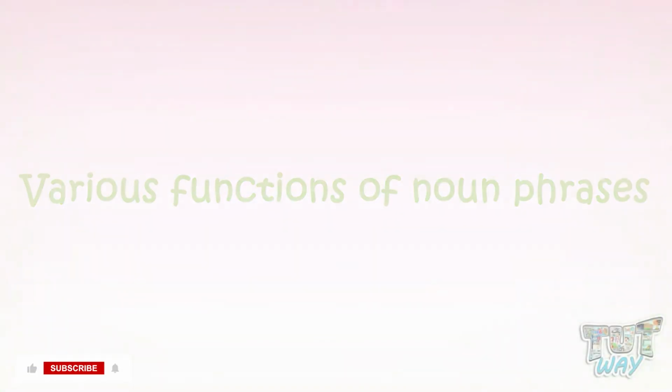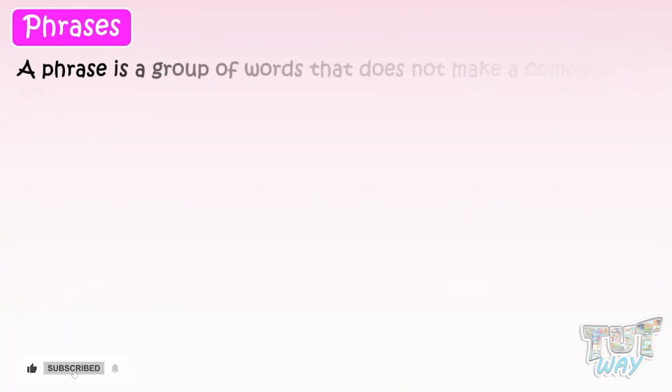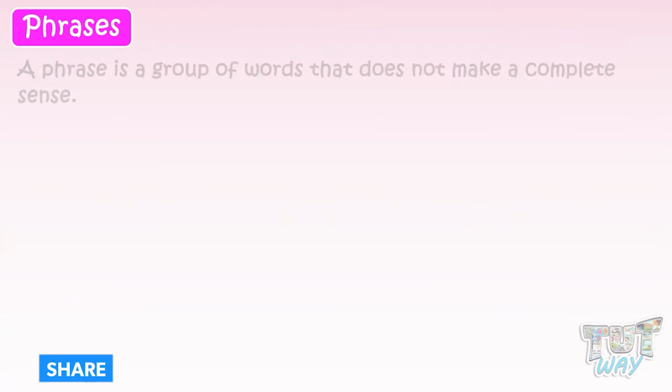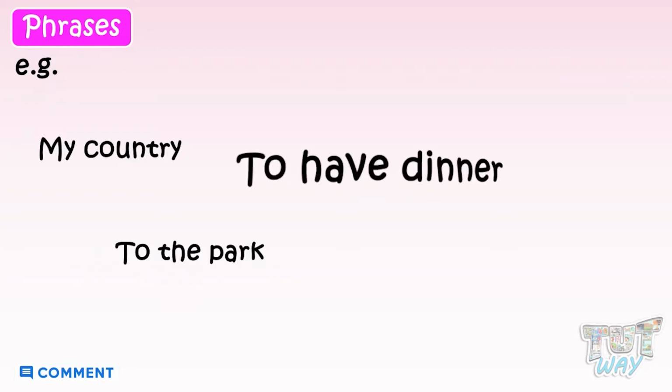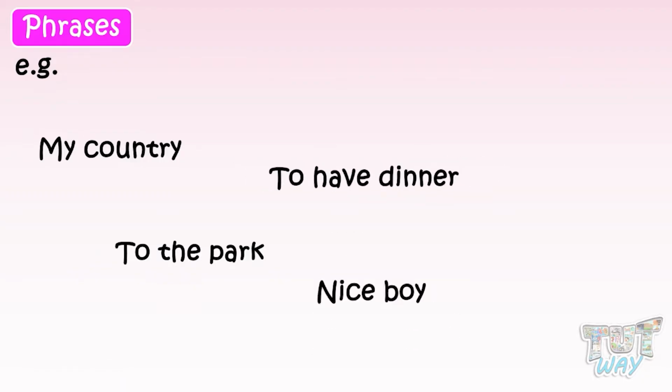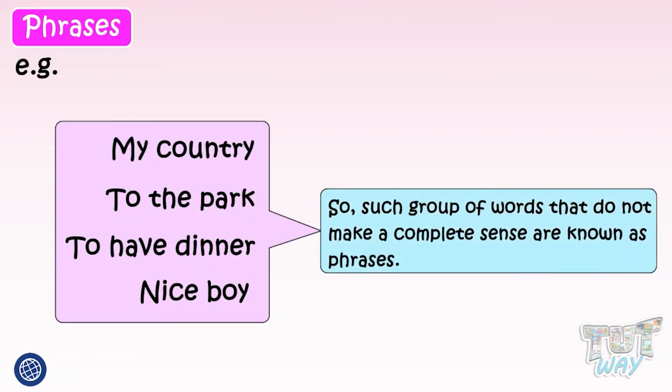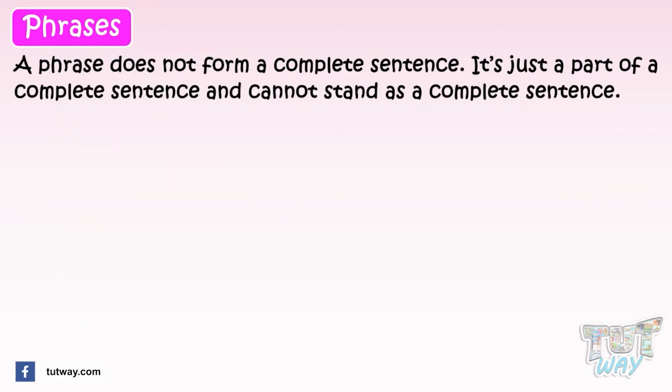So let's start. A phrase is a group of words that does not make a complete sense. For example, my country, to the park, to have dinner, nice boy, etc. So, such groups of words that do not make a complete sense are known as phrases. A phrase does not form a complete sentence. It's just a part of a complete sentence and cannot stand as a complete sentence.